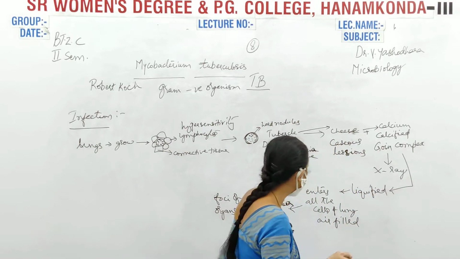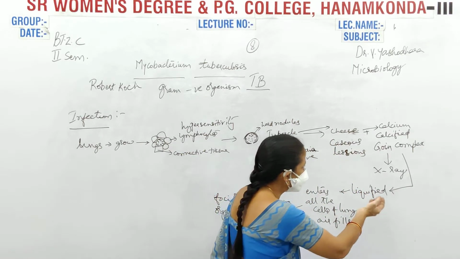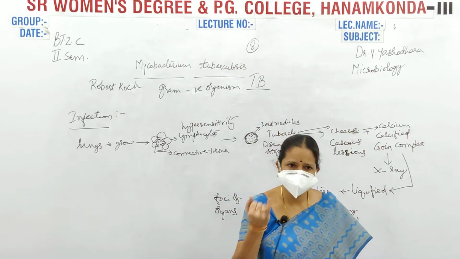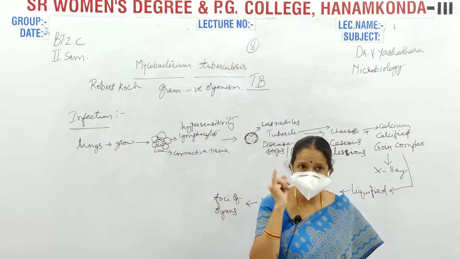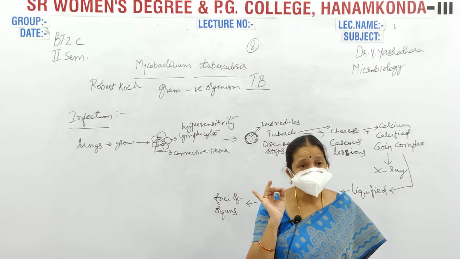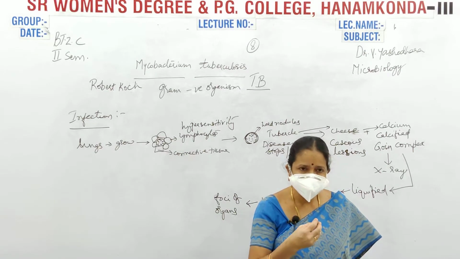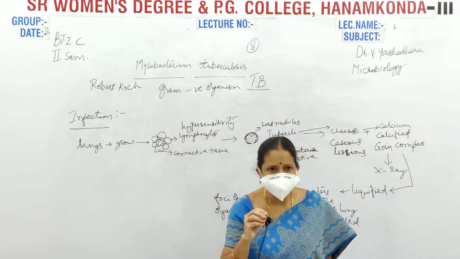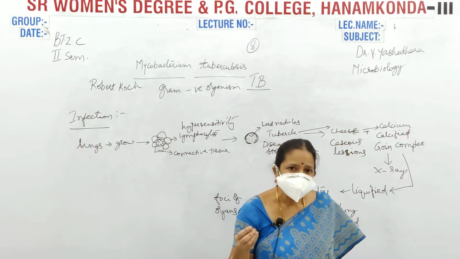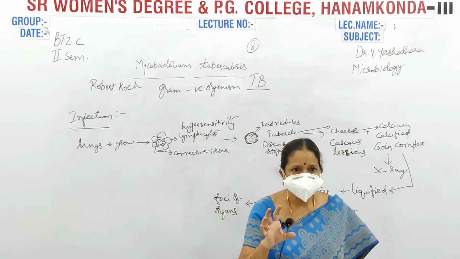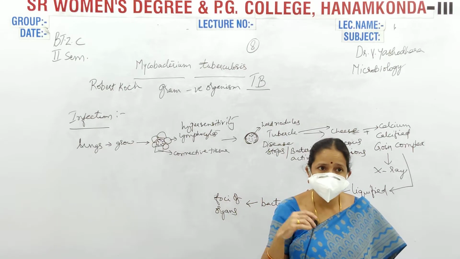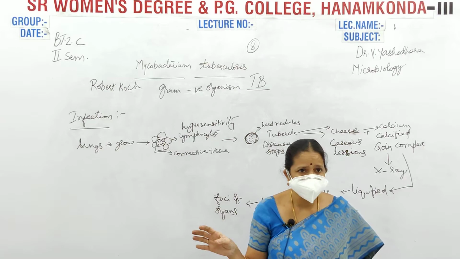When you go for diagnosis, simply I told you, you have to go for X-ray first. Second one is you have to go for sputum testing. That is spitting. When you spit, we check how the organism is there, and what is the infection of the organism, whether the infection is high or low or mild or it is not at all there.